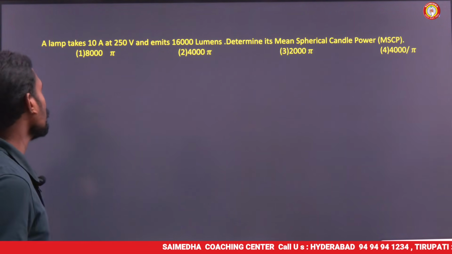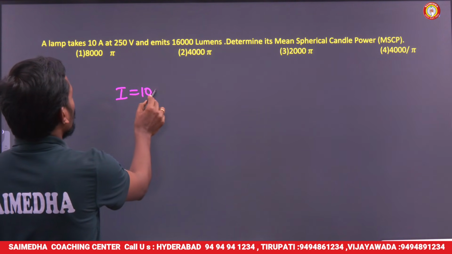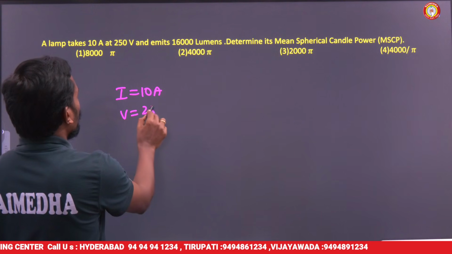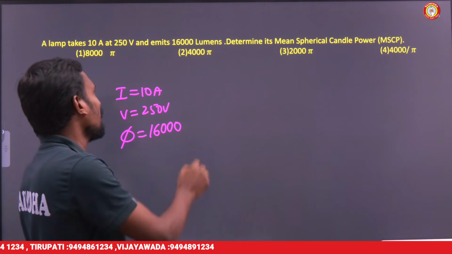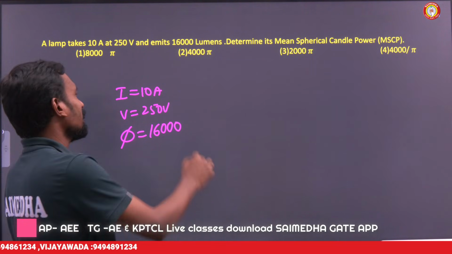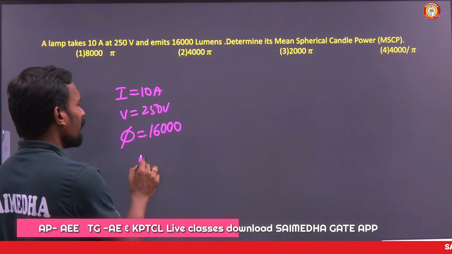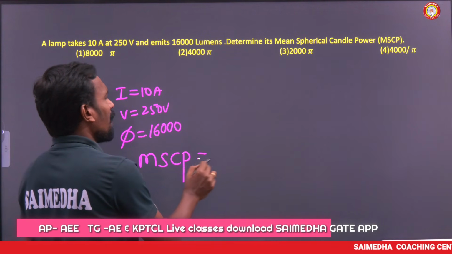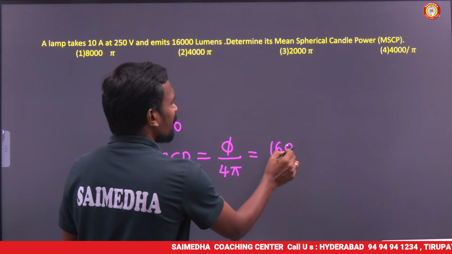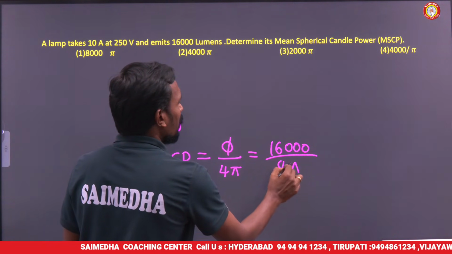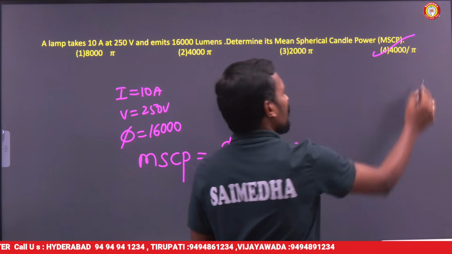Next one: a lamp takes 10 amperes of current and 250 volts of supply voltage, and emits 16,000 lumens. Actually, in the last video also I discussed this question, but I gave 16,000 pi, whereas here they gave 16,000. Determine its mean spherical candela power. The formula is flux by 4 pi, where flux is given as 16,000. So 16,000 by 4 pi, which is 4,000 by pi. That will be our answer.